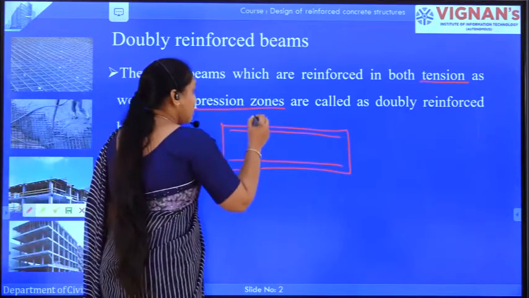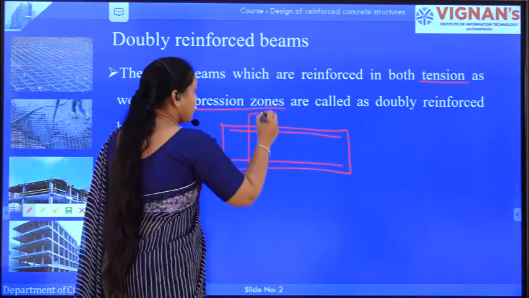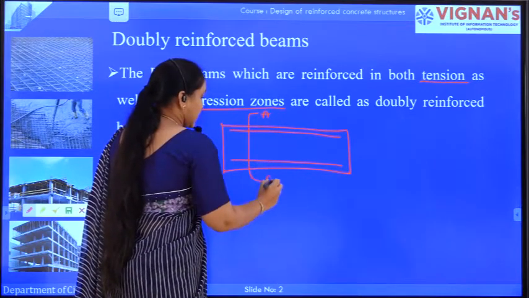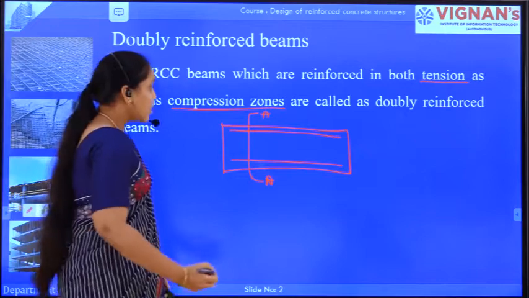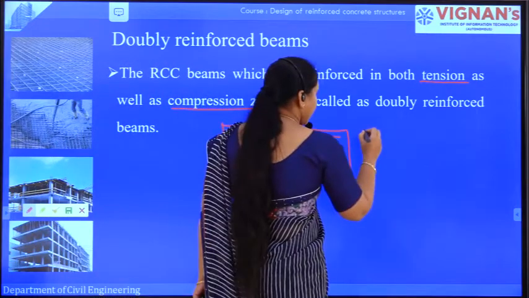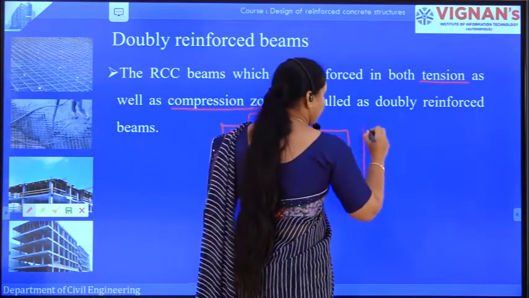So, if we take a section somewhere at this point, how will the doubly reinforced beam section look?